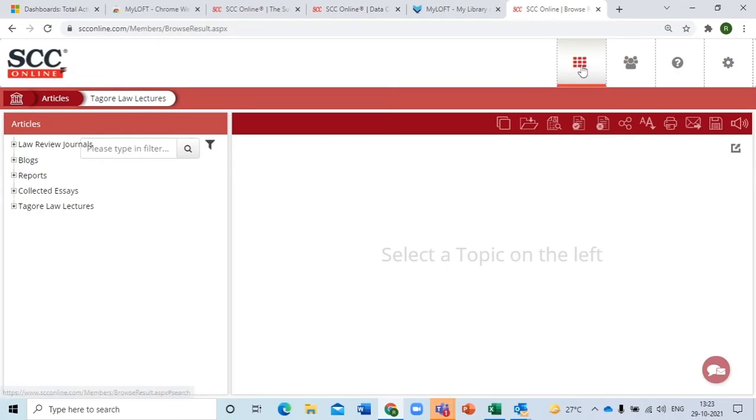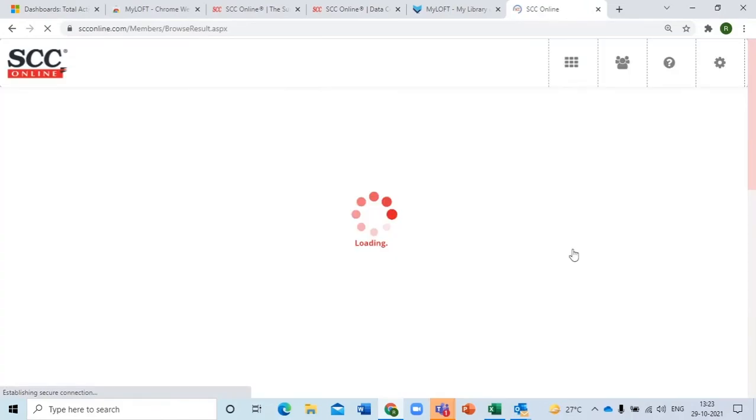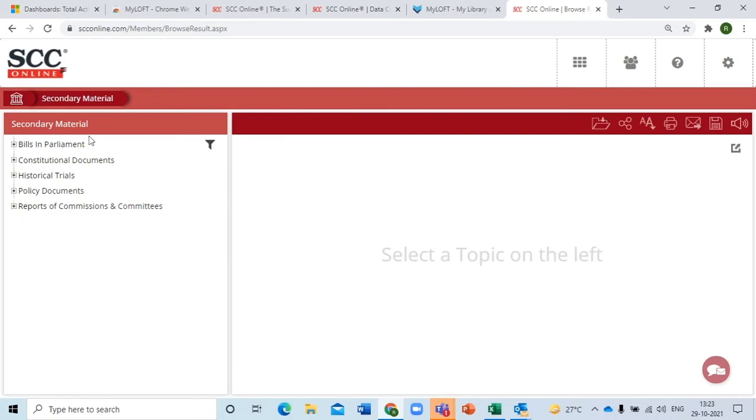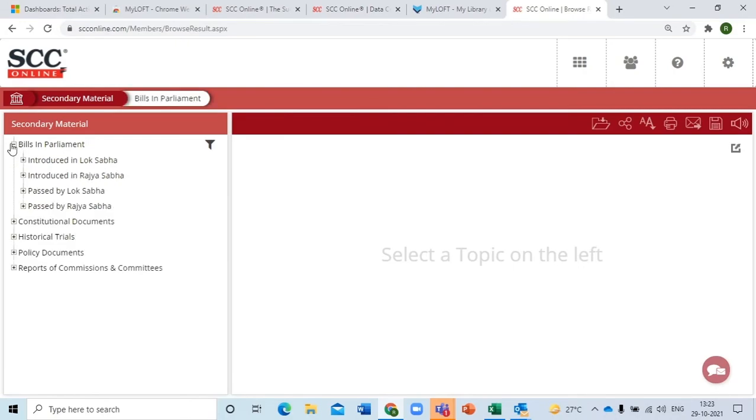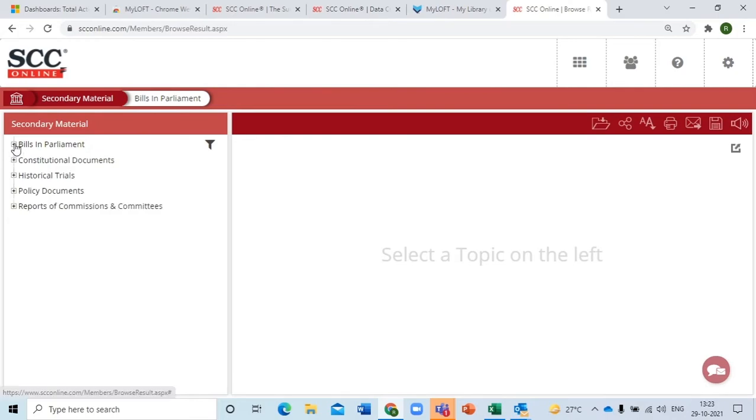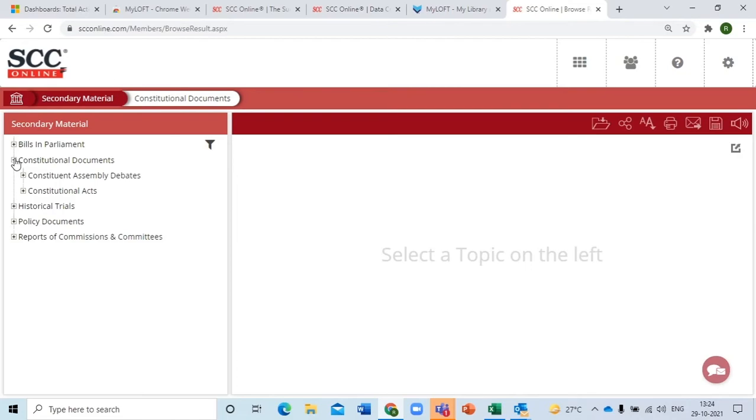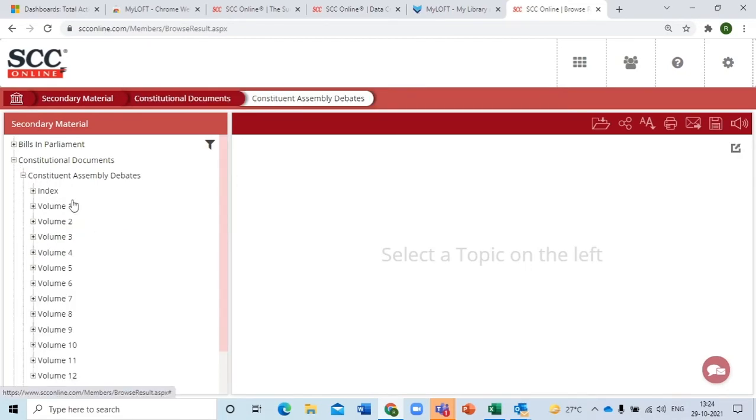And of course, we have the secondary material segment, wherein you will be seeing the entire bill. First is the bills in Parliament, which were introduced in both the houses, whether Lok Sabha or Rajya Sabha, and the entire Constituent Assembly debates. That's what I was talking about. And these are from volume 1 to 12. This took just under 3 years before independence, all these debates that had happened.